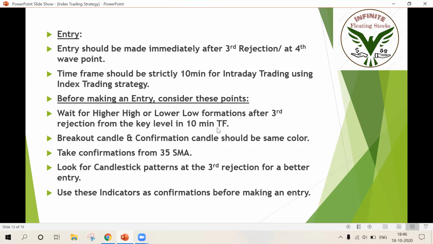Not only after third rejection, you also need to look after support and resistance is broken. Okay, so breakout candle and confirmation candle should be of same color. You already know what is breakout candle and what is confirmation candle. And take confirmation from 35 moving average, which is very important. Look for candlestick patterns at the third reaction for better entry. Okay, we are already done with candlestick patterns. You can revise and you can also observe candlestick patterns at the reactions, at the breakouts. Use these indicators as confirmations before making an entry.